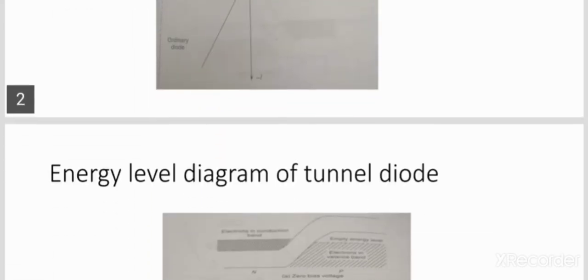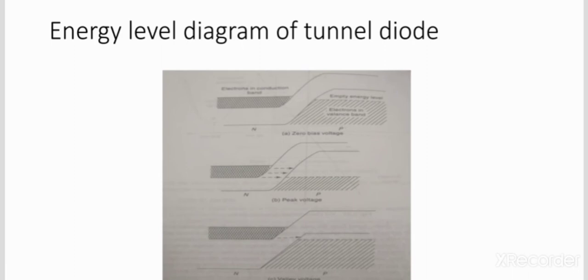Coming to the next diagram, it is the energy level diagram of the tunnel diode, for three biasing levels.